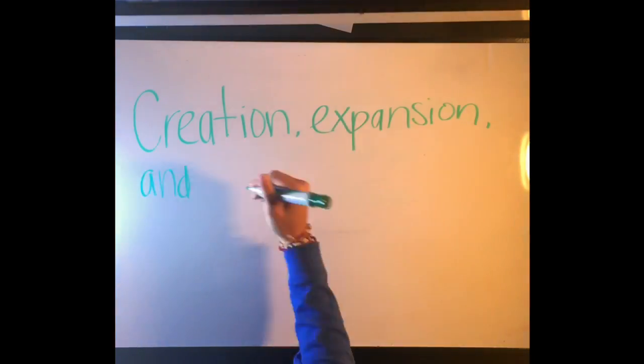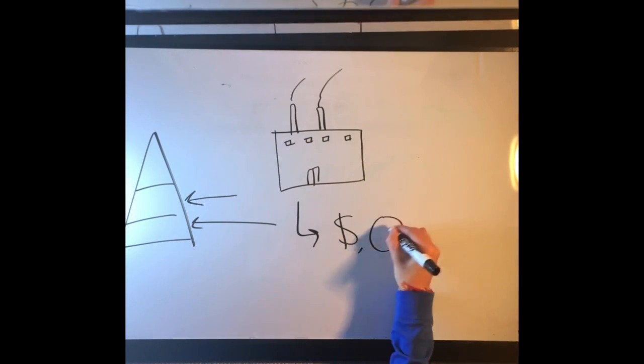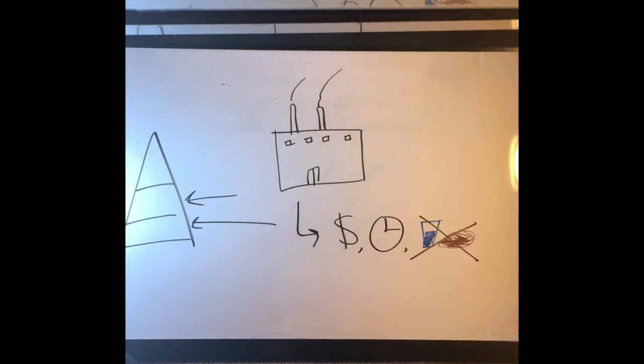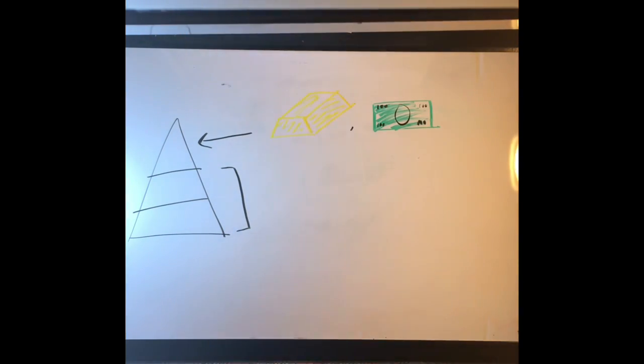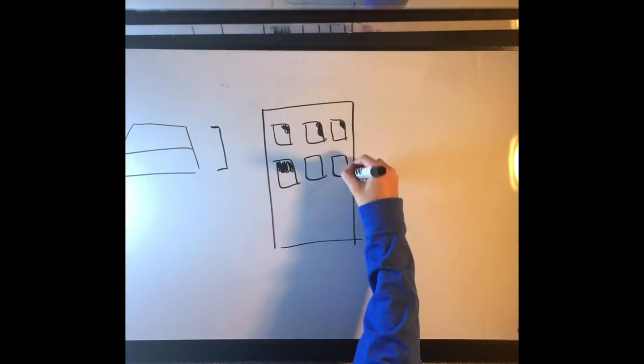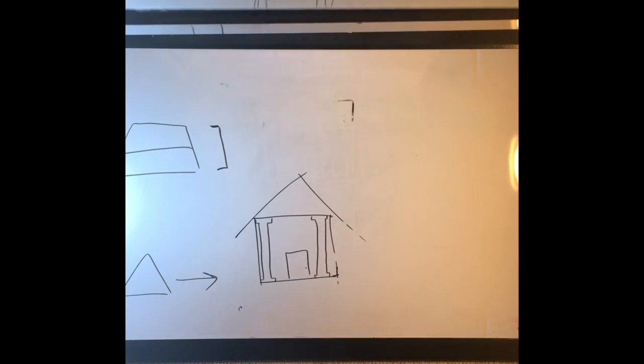Creation, expansion, and interaction of economic systems. Systematic economic gaps between the wealthy and the working classes continued to exist, despite the changes brought about by industrialization. Even as factories and urban centers employed larger workforces, poor conditions and wages held back many of the working class members and skewed the immediate economic benefits. For example, peasants lived in cramped tenements, unsanitary, rundown apartments, whereas the wealthy lived in extravagant homes.